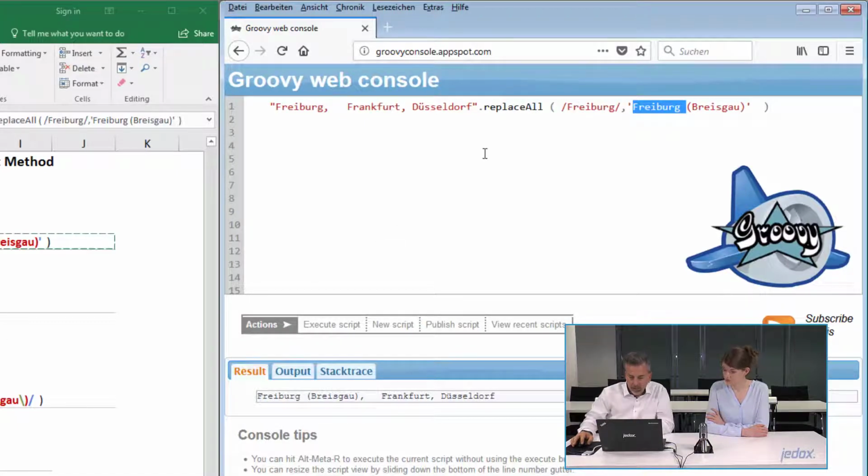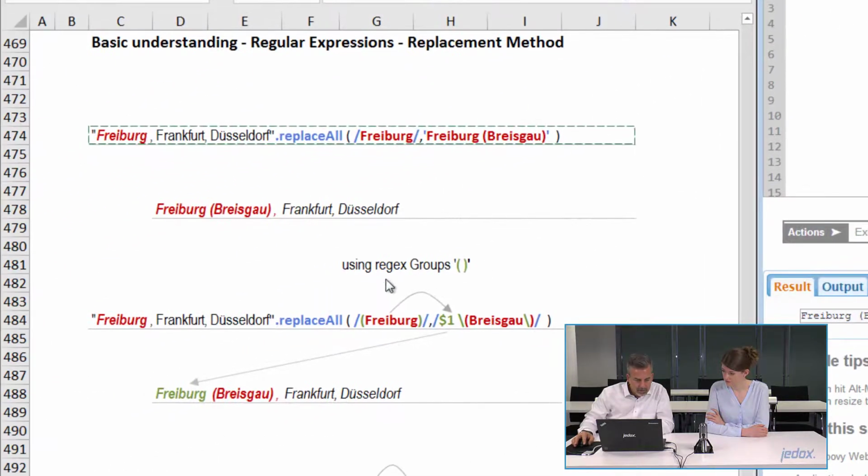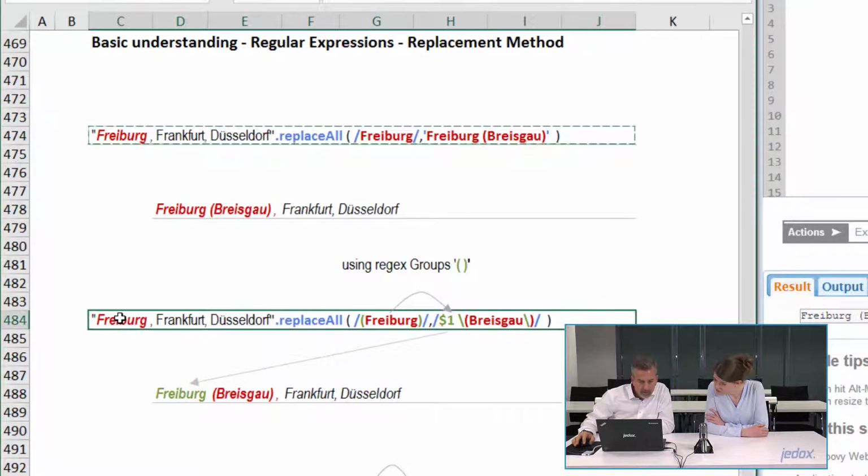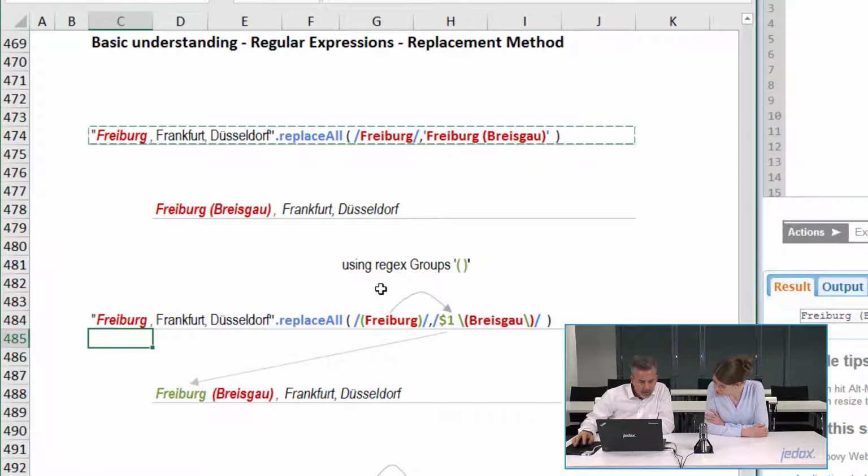And there is actually a method. Let's take a look at our sample here. First, I explain it here in the Excel with the little arrows. So the search text is the same, no difference to the sample we had before, and Freiburg is again there.